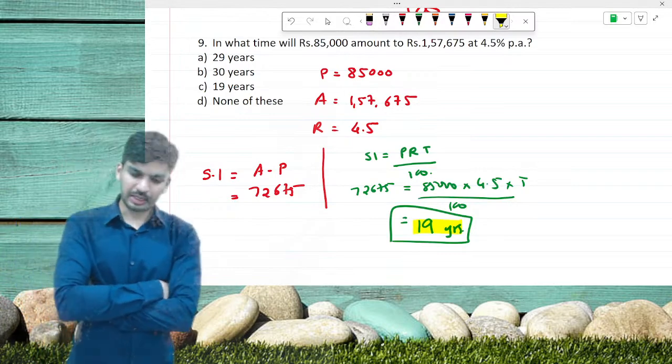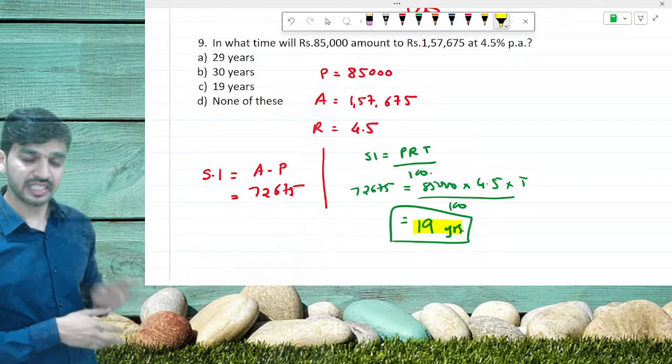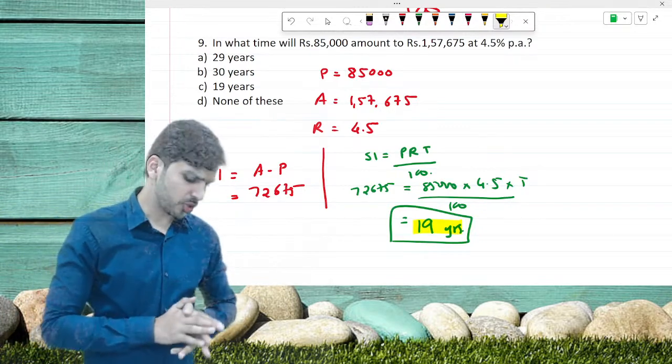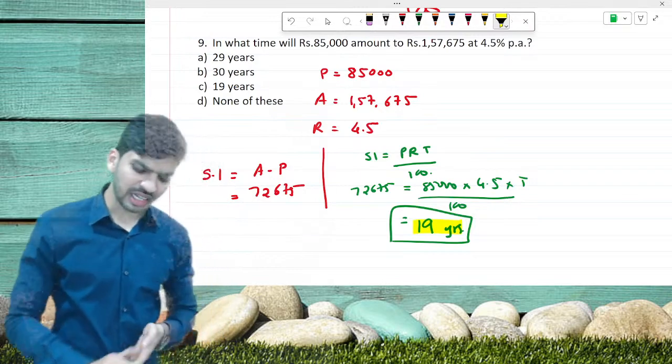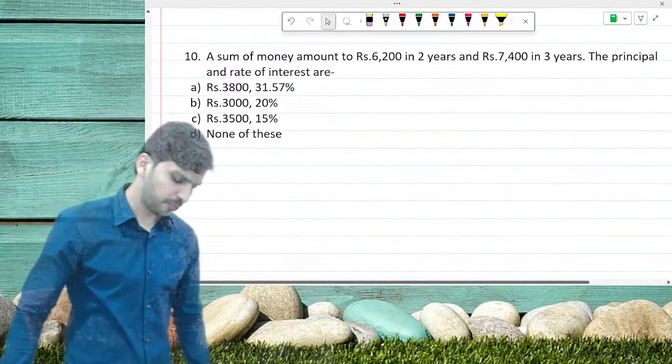Ready for the last question? Enjoyed the variety of questions? Yes, I have taken all the varieties that might be there in your exams. Okay, let's go for the last question from simple interest. Last question, all of you.